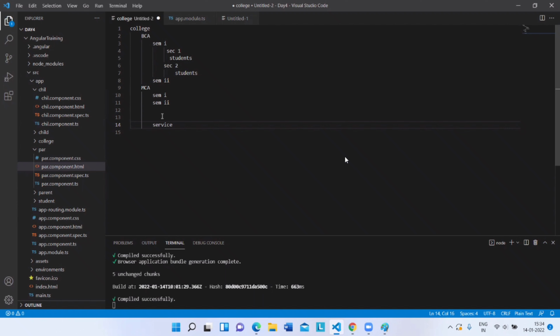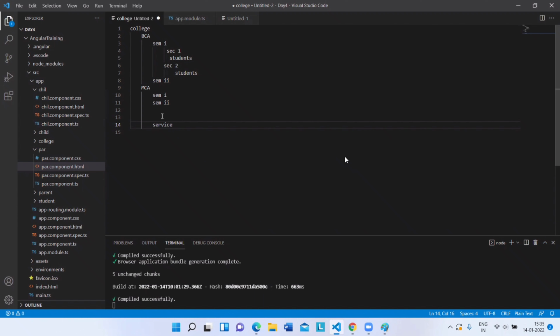That is, it should be injected into a component. What is injected into a component? It is nothing but calling the service within a component. We write a service and call that particular service in a component. That is what is called injection. So dependency injection is where exactly you implement the concept of services.